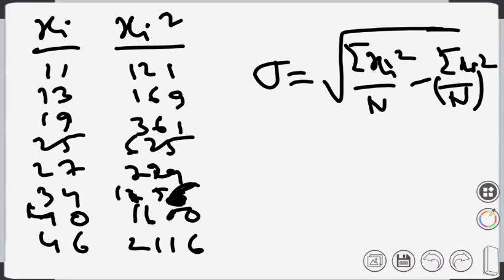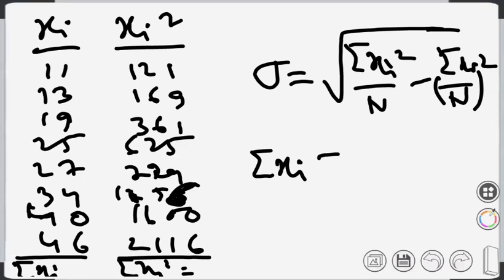In this case we have to calculate summation xi also. So find the sum of both columns, summation xi as well as summation xi square. What is the value of summation xi? It is 215.